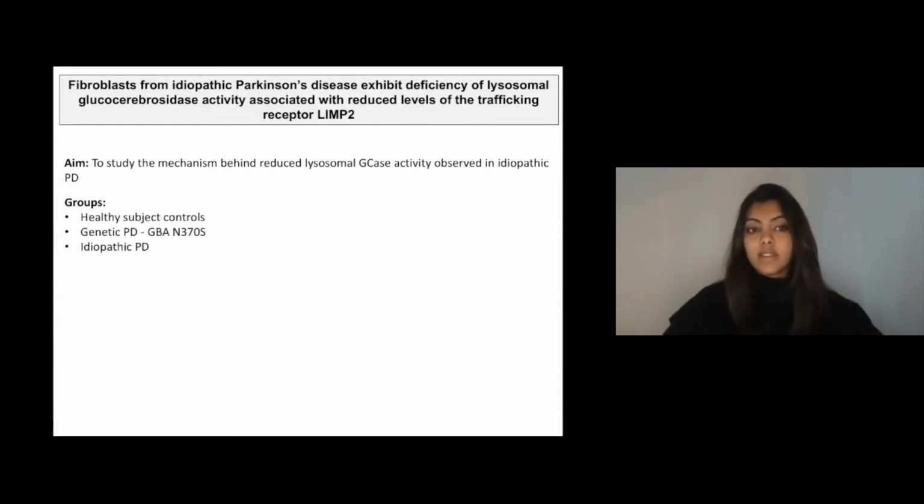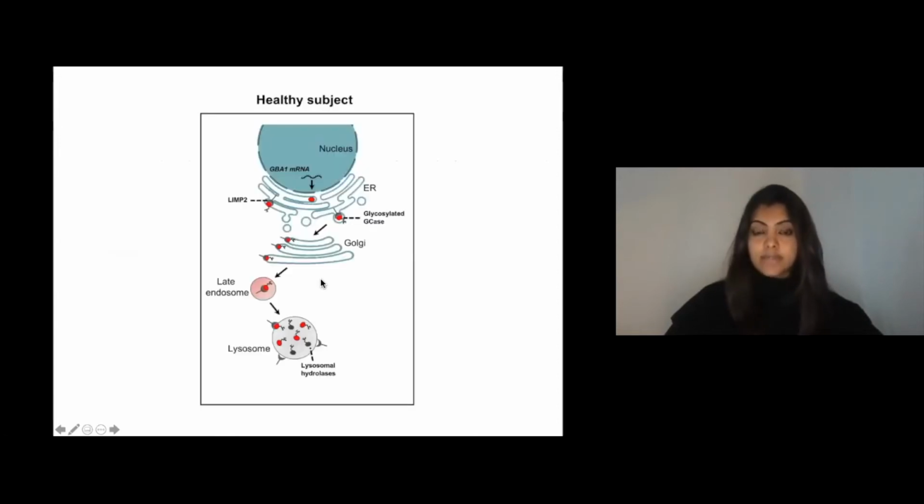For this study, the cellular system that we employed were fibroblasts isolated from human subjects. And we had three groups of fibroblast cells. We had fibroblasts from healthy subjects, which served as controls. We also had fibroblasts from two groups of PD, one from genetic PD, which had mutation in the GBA gene, and another group of fibroblasts isolated from idiopathic PD patients.